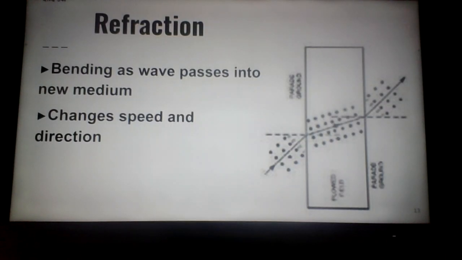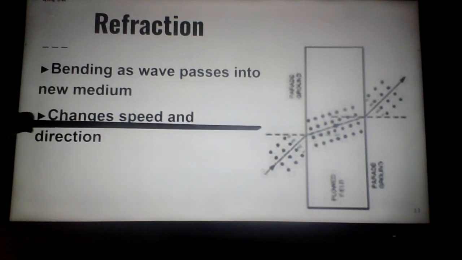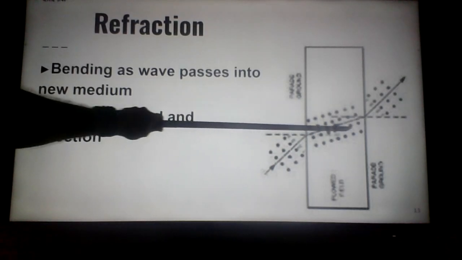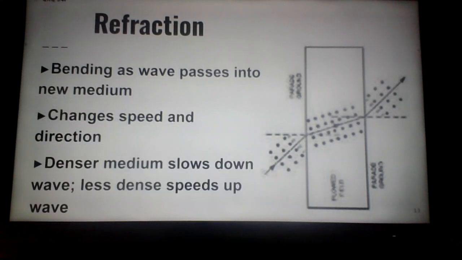Light slows down when going from a less dense to a denser material. And sound waves get faster when they go from less dense to a denser material. So they kind of do opposites in that regard. But both will bend unless there's an absolutely perfect perpendicular entrance into the new medium. The denser medium slows down the wave if it's a light wave. The less dense speeds up the wave if it's a light wave. For sound waves, that's actually opposite. But refraction is bending of the wave as the wave passes into a new medium. Both speed and direction change.